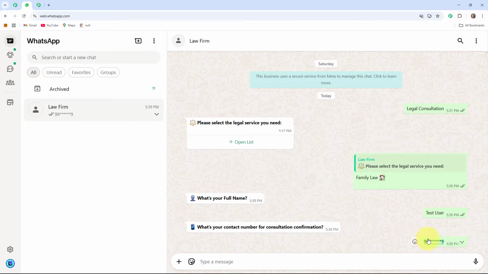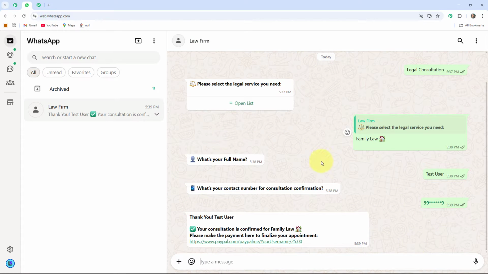Here I shared. Then you can see the bot will respond to me like this: thank you test user, your consultation is confirmed for family law. Please make the payment here to finalize your appointment, while providing me one payment link. You can see the bot responds to me by the name that I have given here and also mentions the legal service that I have shared. This bot will automatically collect all client information regarding the law firm via WhatsApp.